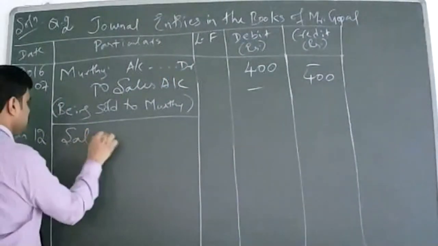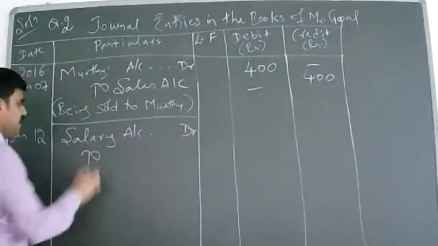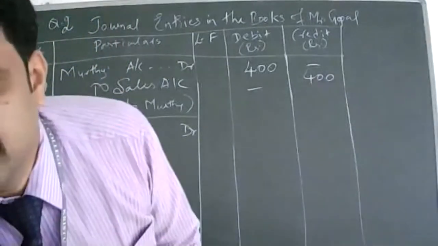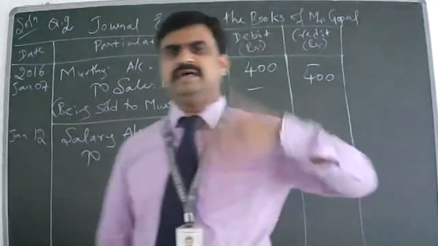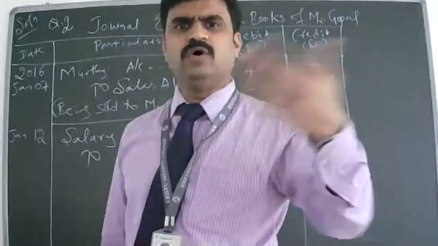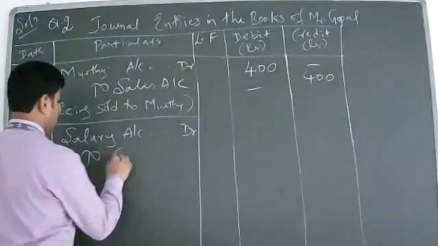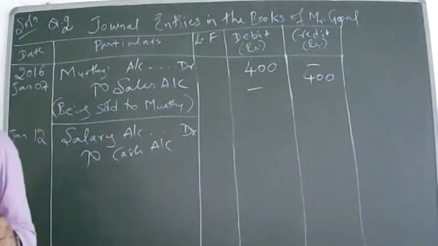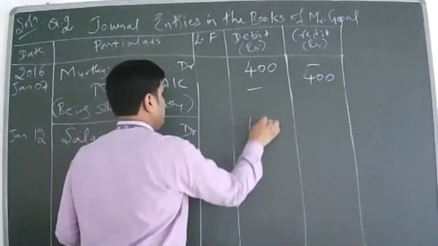Salary account debit, and how you are paying salary? Through cash. Cash is what account? Personal, real, nominal? Real account. Coming in or going out? Going out. Credit what goes out, to cash account. How much you are paying salary? 100.